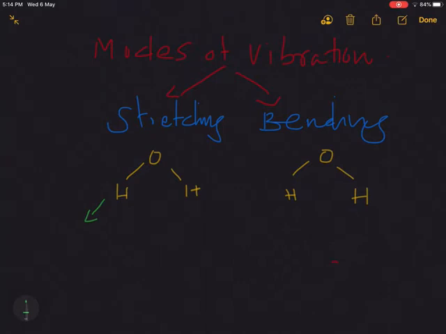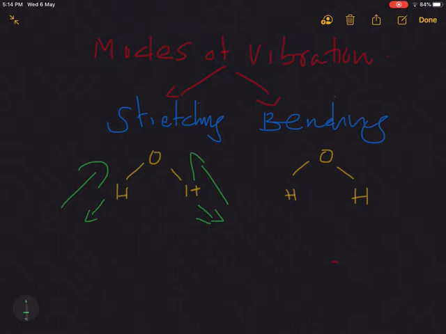So the bond length can either be increased or decreased. Like that, there may be a particular vibration, and this is called a stretching vibration.